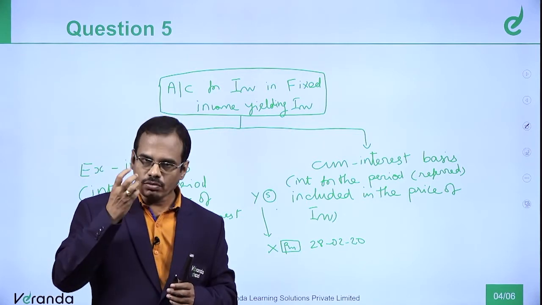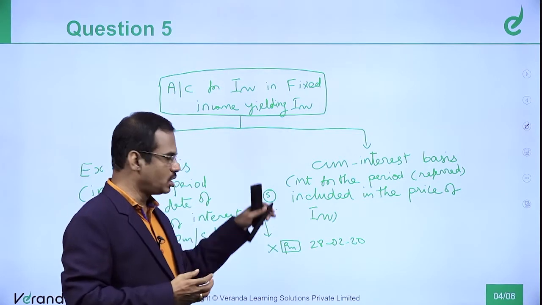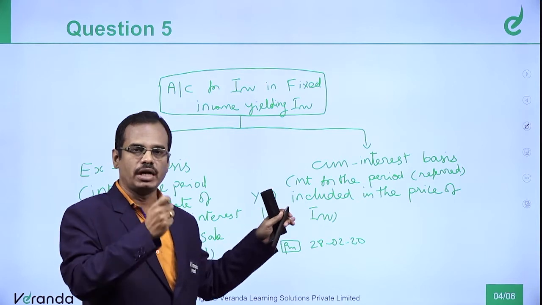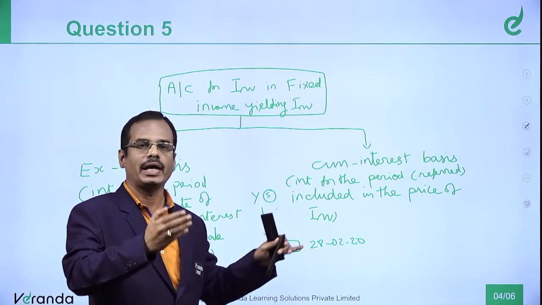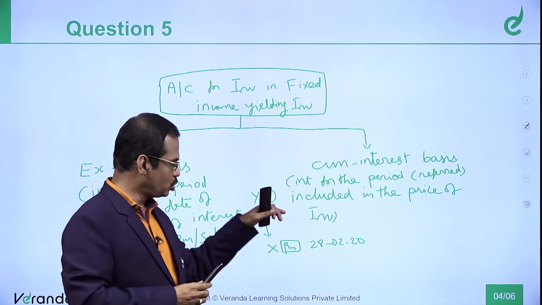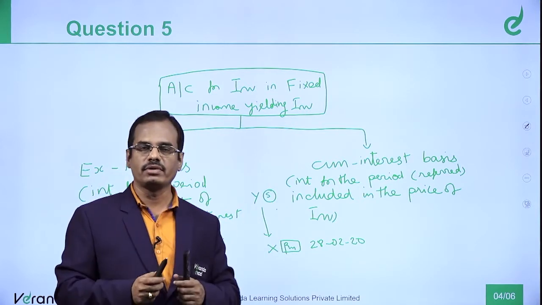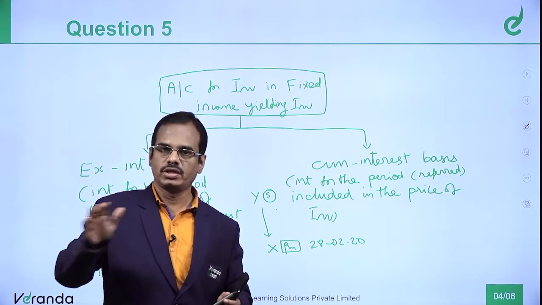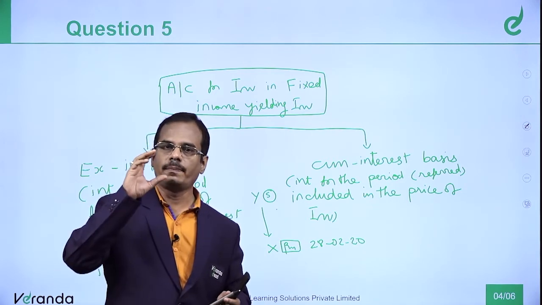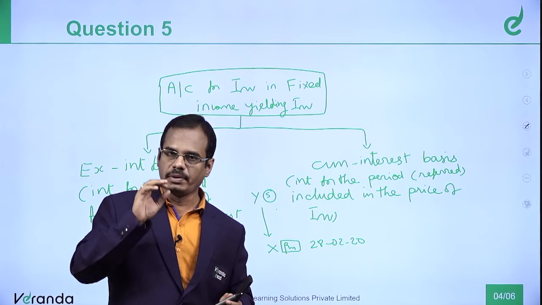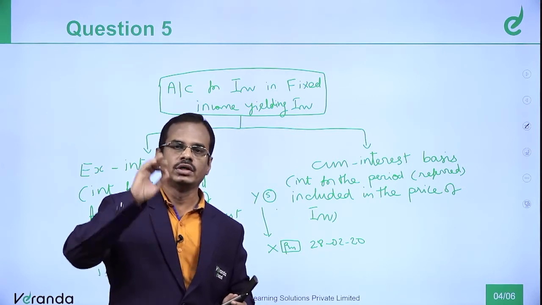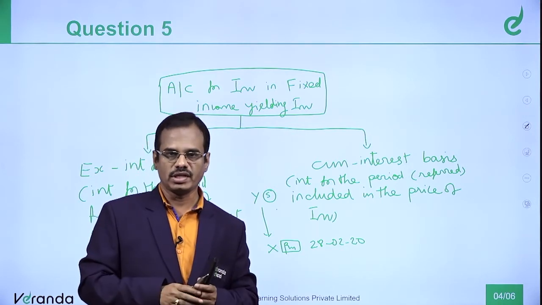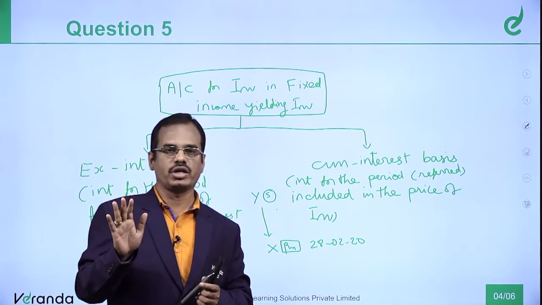And right now itself, in order to make a full and final settlement to the seller, X will pay that 2 months interest apart from the investment price. This core principle will never change. Up to this 28th of February, interest belongs to seller Y. That principle will not change.